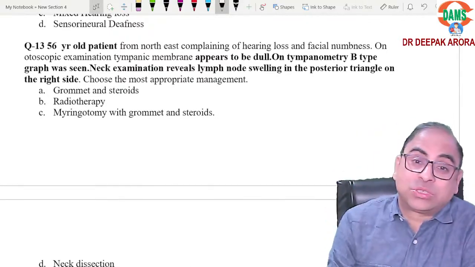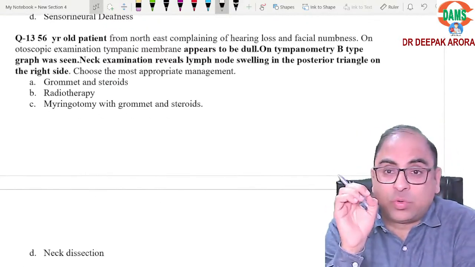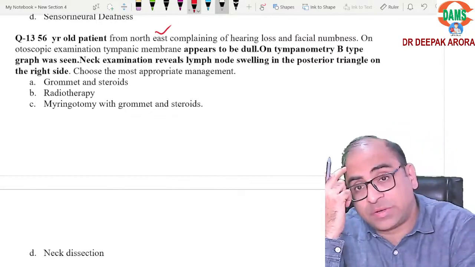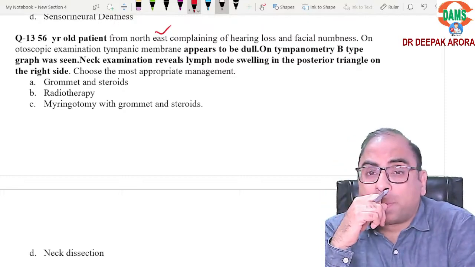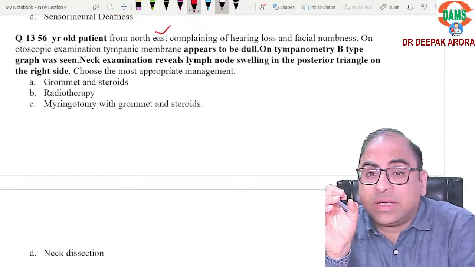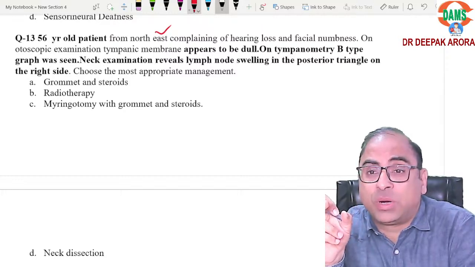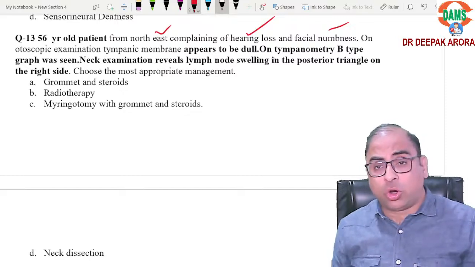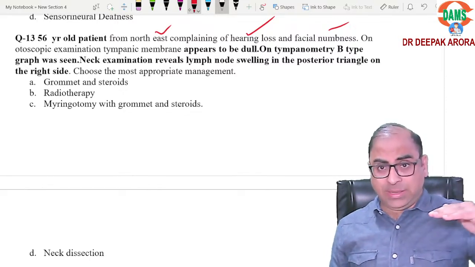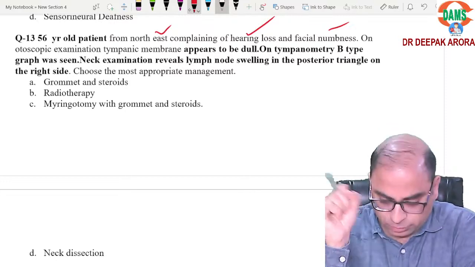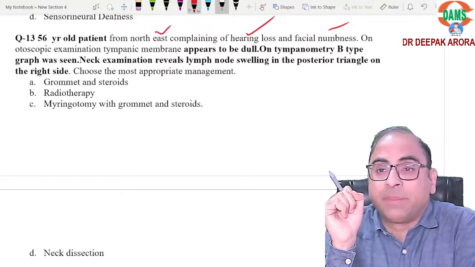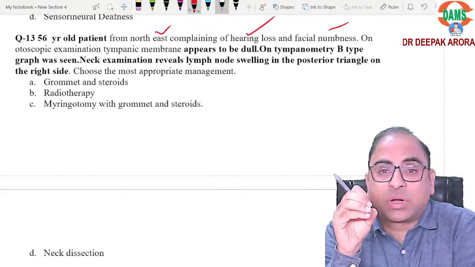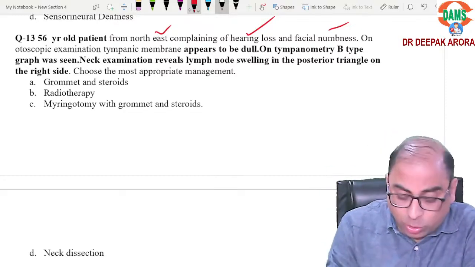This was a nice question, nicely formatted question. 56-year-old patient, they have given from northeast. What is the keyword? Northeast. Yes, you tell me, commonly which malignancy? Nasopharyngeal carcinoma. Hearing loss, facial numbness. Why? Because of cranial nerve involvement. On otoscopic examination, tympanic membrane appeared to be dull. Tympanometry: B-type tympanogram. They have shown you B-type tympanogram. Neck examination: lymphadenopathy on right side.